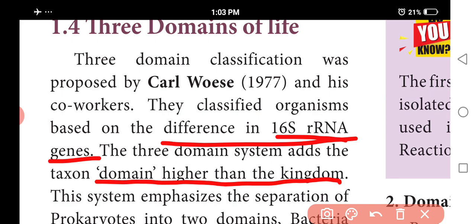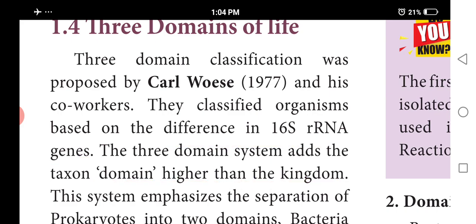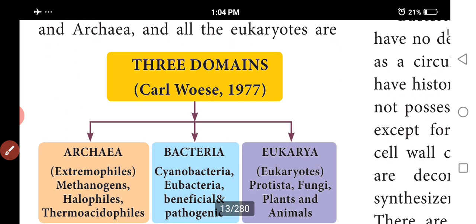This system separates the prokaryotes into two domains, bacteria and archaea. All the eukaryotes are domain Eukarya. So organisms are classified into three domains, first proposed by Carl Woese, based on RNA and DNA on account of molecular levels. The three domains are Archaea, Bacteria and Eukarya.